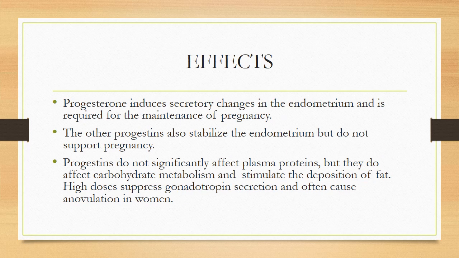Effects of progesterone. Progesterone induces secretory changes in the endometrium and is required for the maintenance of pregnancy. The other progestins also stabilize the endometrium but do not support pregnancy. Progestins do not significantly affect the plasma protein levels, but they do affect carbohydrate metabolism and they stimulate the deposition of fat. High doses suppress gonadotropin secretion and often cause anovulation in women.